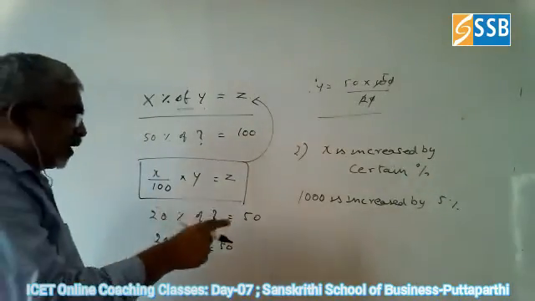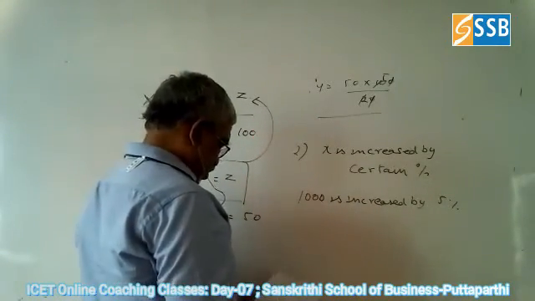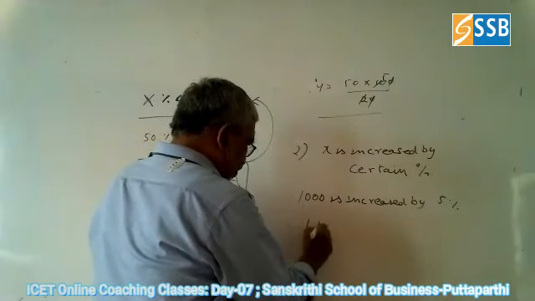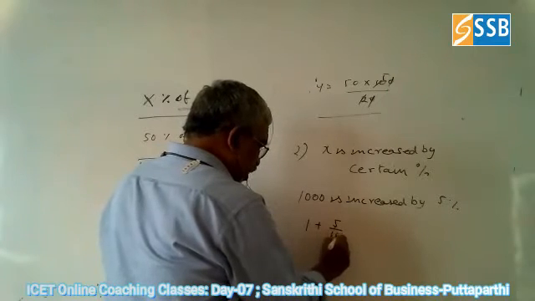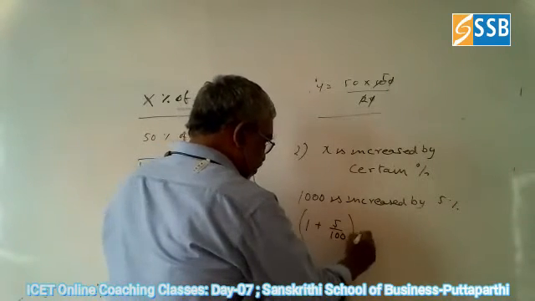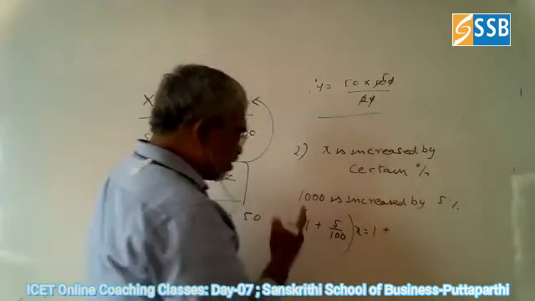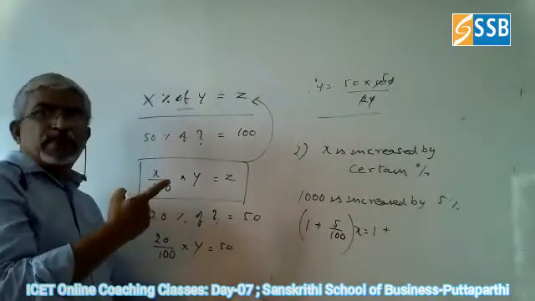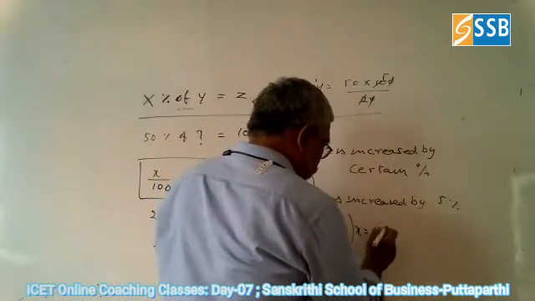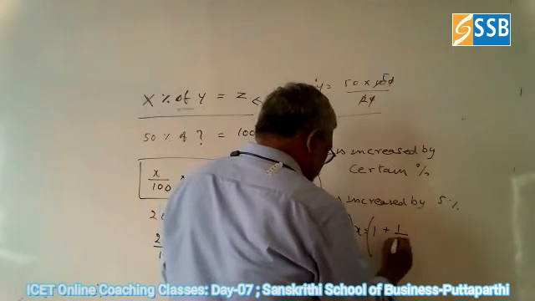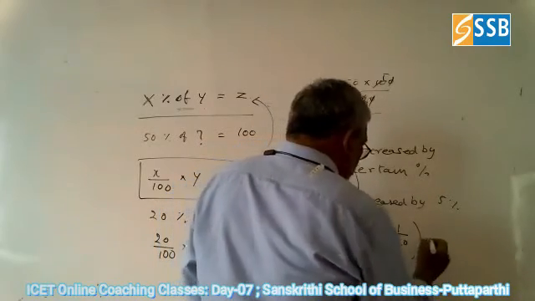You can take 1000 as 1 and write 1 plus 5 by 100, which is nothing but 1 plus 1 by 20, into X. This is X.